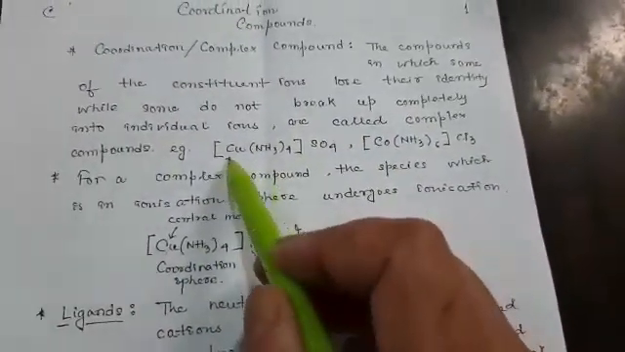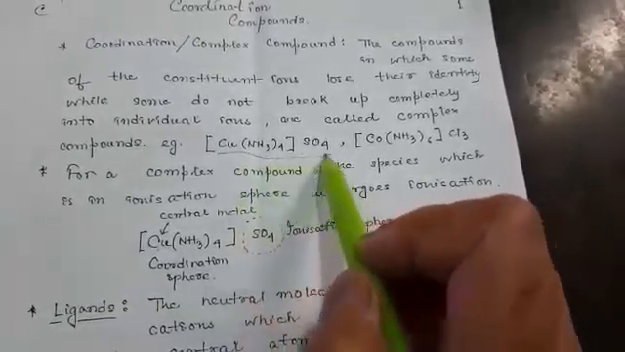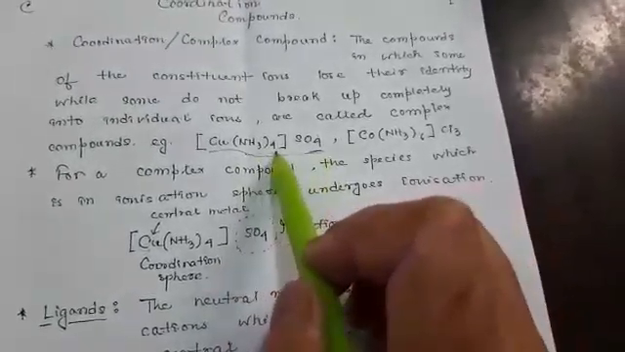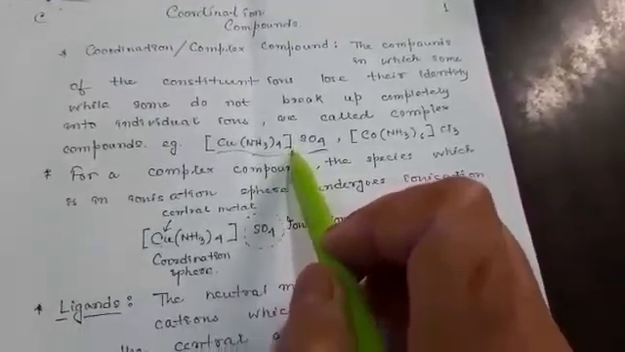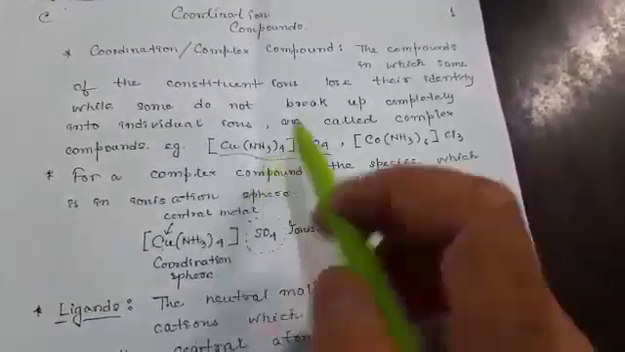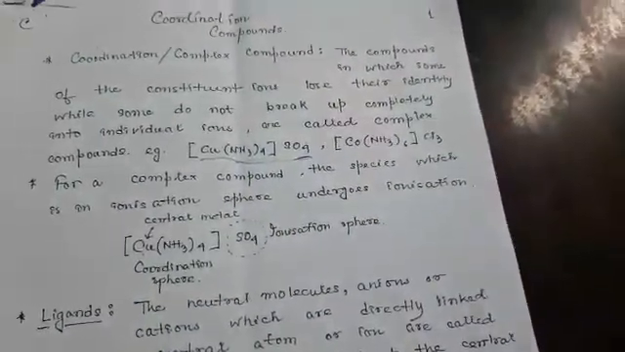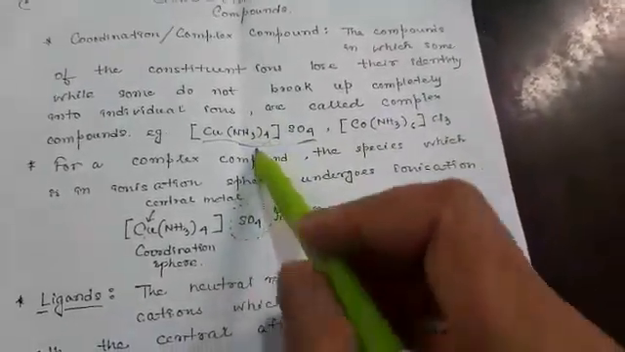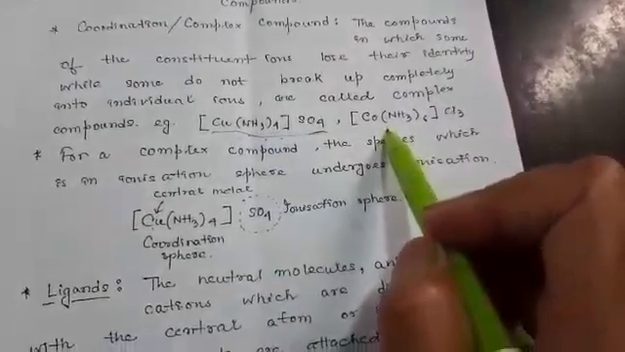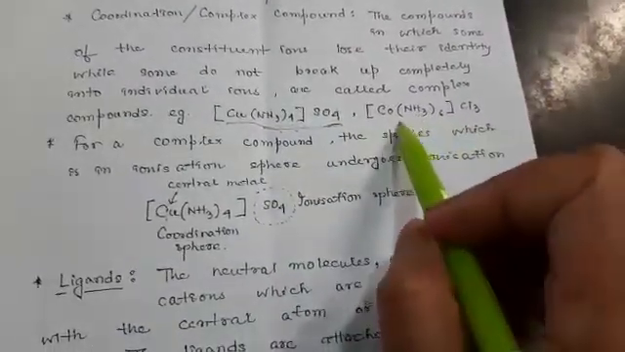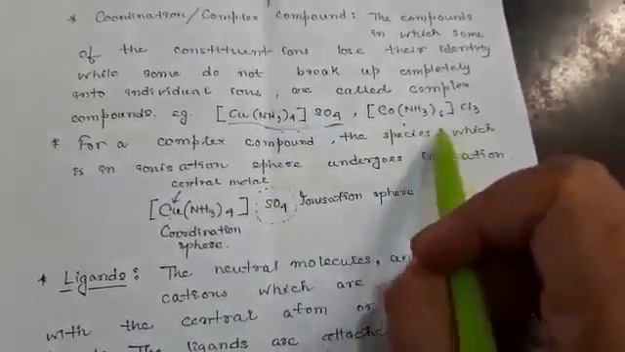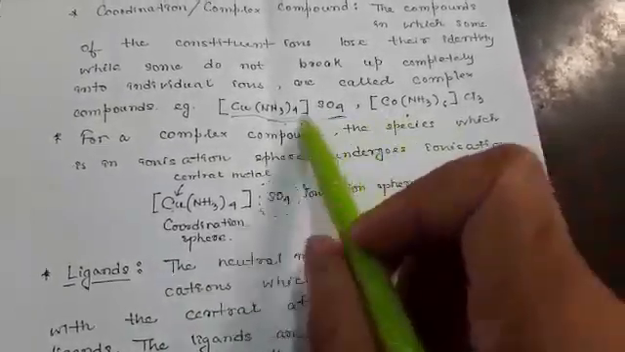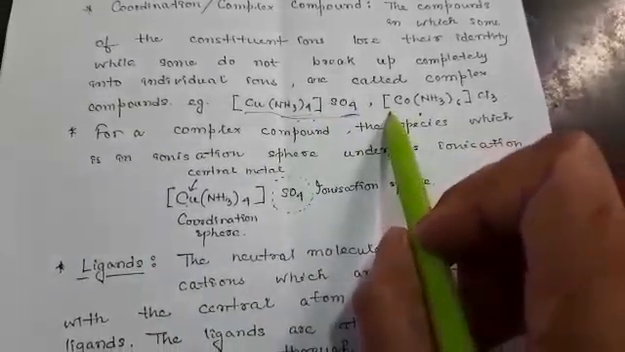For example, copper ammonia sulfate. Out of this, some of the ions may lose their identity or may not break up completely into individual ions, and are known as complex compounds. So these two are complex compounds. Like here is cobalt ammonia chloride. So these are the examples of complex compounds.